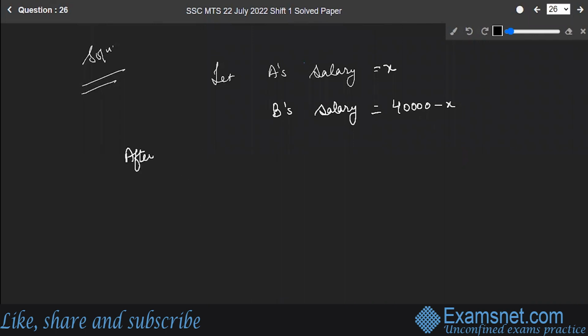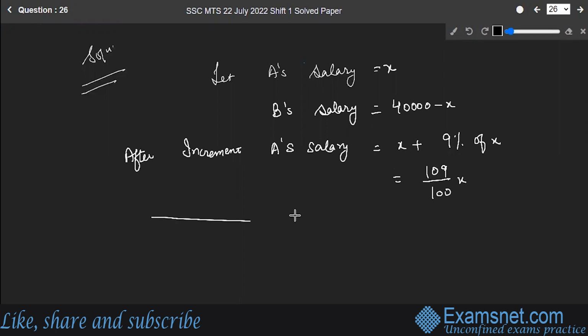After increment, A's salary will be the initial salary plus 9% of X, which will give you 109 upon 100 X. Similarly, after increment, B's salary will be equal to 40,000 minus X plus 11% of 40,000 minus X.